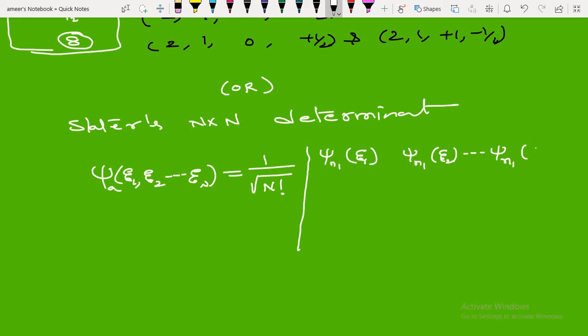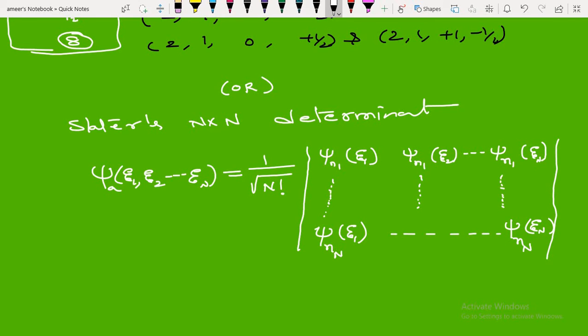The state n1 for the nth particle. Now for n2 and so on, 3, 4, 5 and the nth particle. Okay, this is the Slater's determinant.